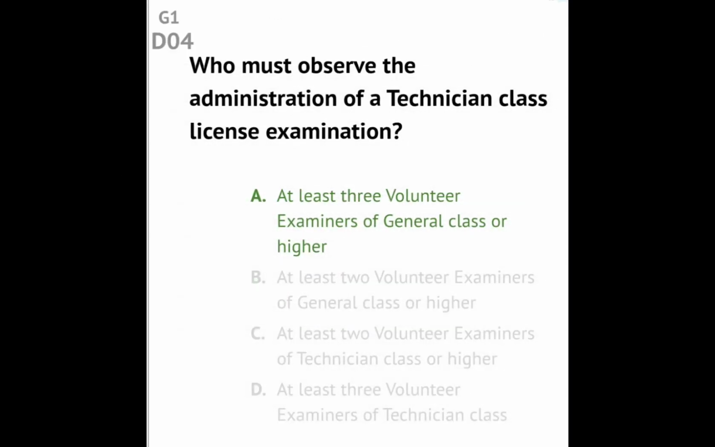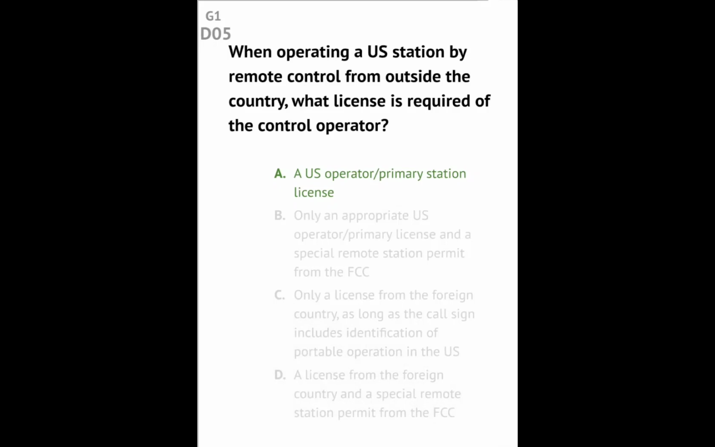Question G1D04. Who must observe the administration of a technician class license examination? Answer: at least 3 volunteer examiners of general class or higher. Question G1D05. When operating a U.S. station by remote control from outside the country, what license is required of the control operator? Answer: a U.S. operator primary station license.